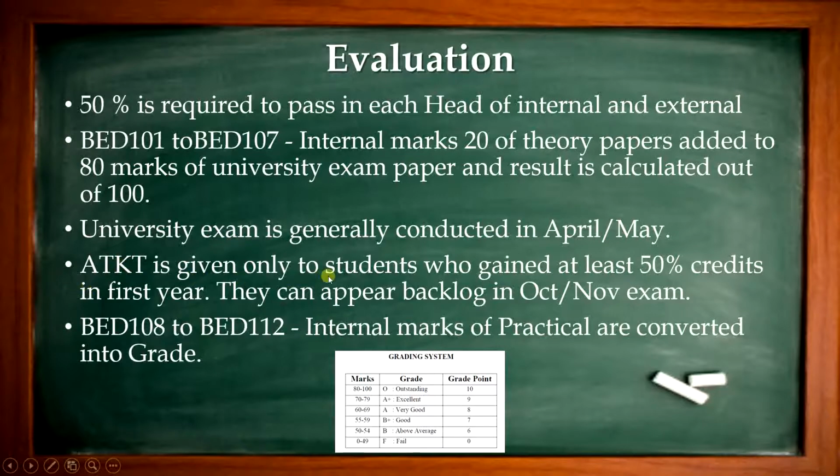ATKT is given only to the students who gain at least 50% credits in the first year. They will be allowed to go into the second year. The students who got ATKT or failed can appear for the backlog examination, which is conducted in October-November. So the final year examination is conducted in April and May, but students who failed or got ATKT can appear in the examination of October and November.